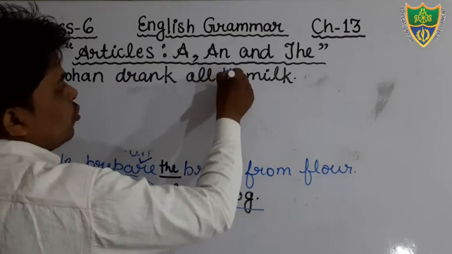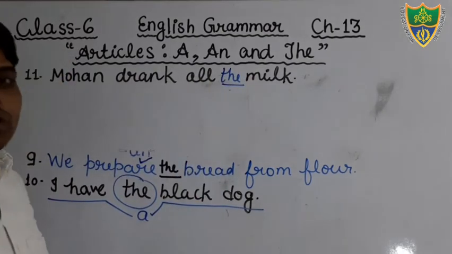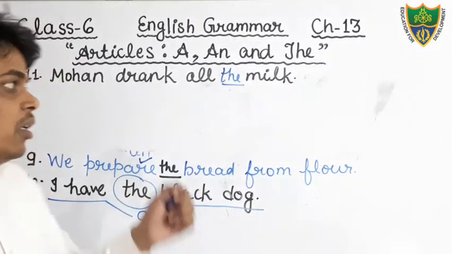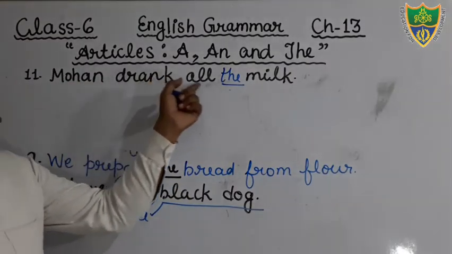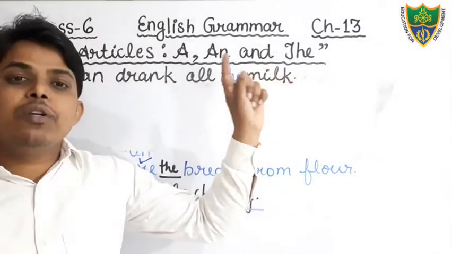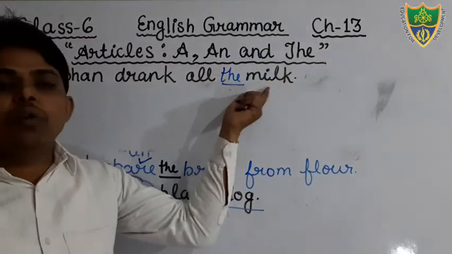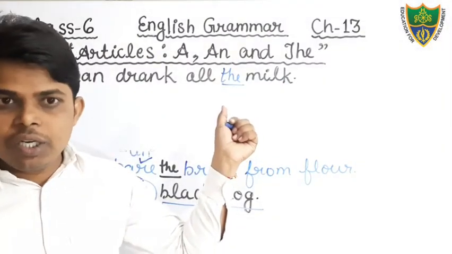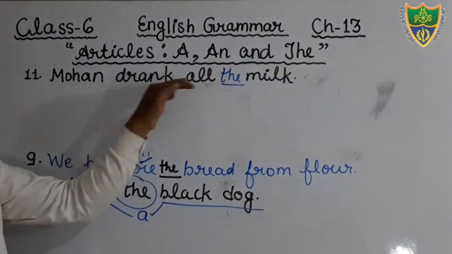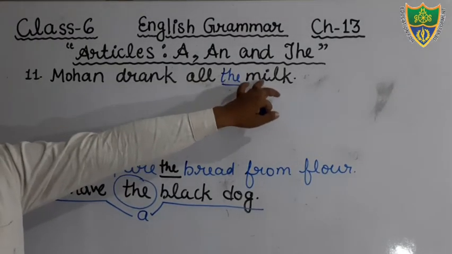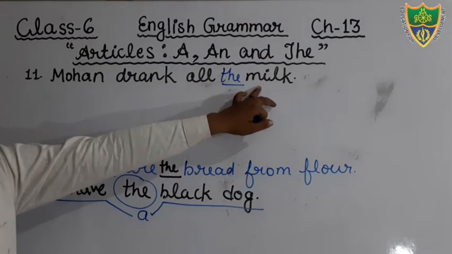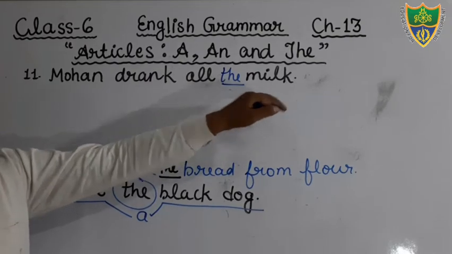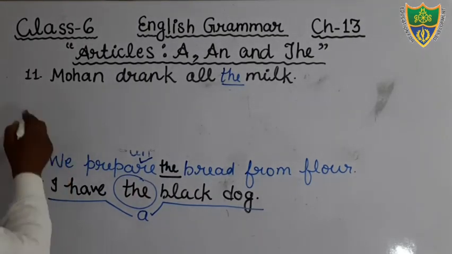Dear students, we will use the article the just before the word milk. Okay, sentence is given, Mohan drank all milk, but we will use the article the just before the word milk. Okay, just see, Mohan drank all the milk. Okay, that is material, substance. Therefore, we will use the article the. Okay, come to the next question.